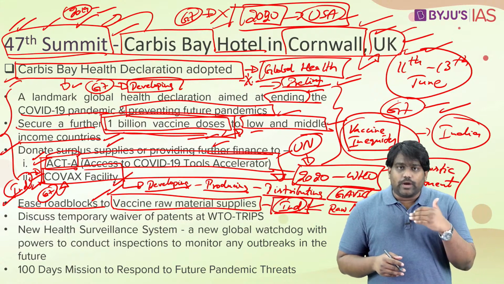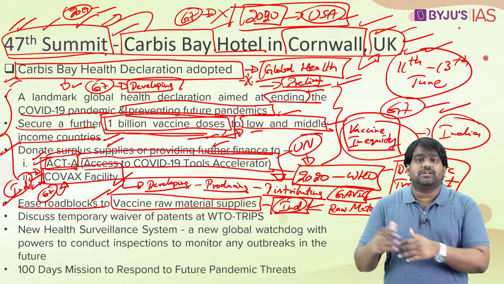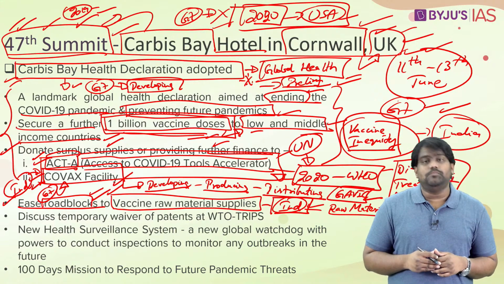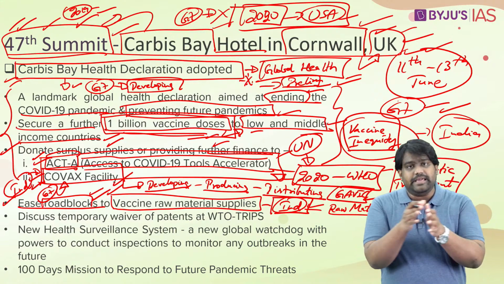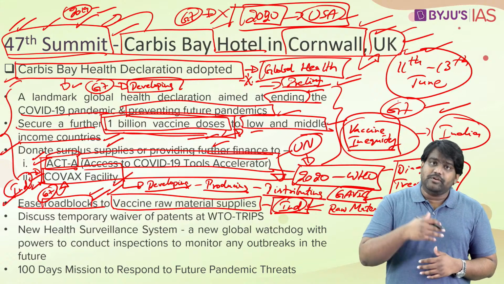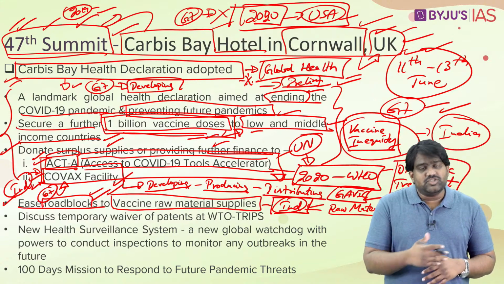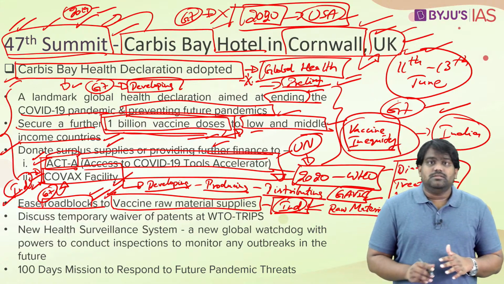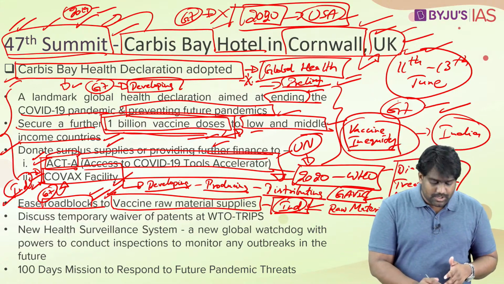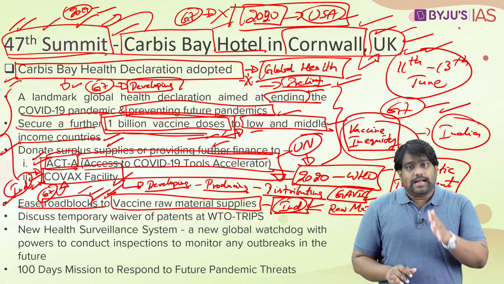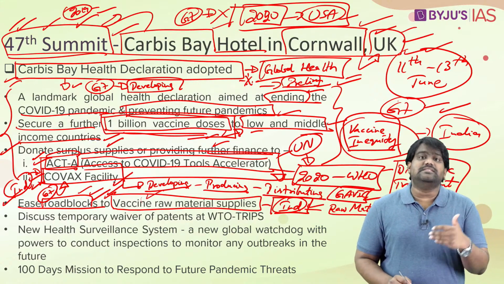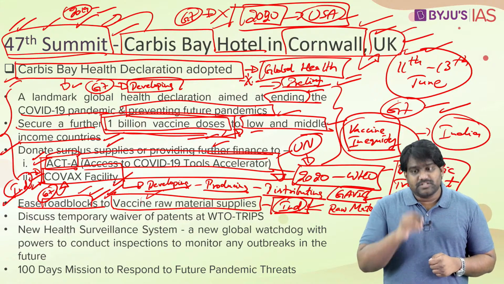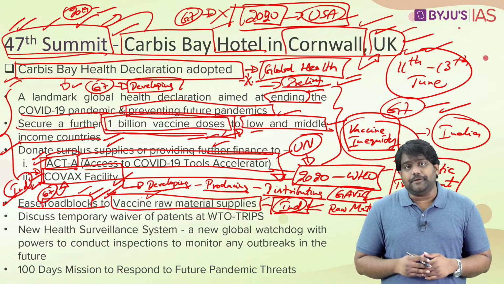India. So India appealed to countries like the US and other countries to relax these restrictions, to remove these export roadblocks, so that raw materials can be easily imported into India and we could quickly produce vaccines on a large scale. So this demand of countries like India has been met. G7 countries have started taking steps to erase these roadblocks and ensure that vaccine raw materials are provided on time to major producing countries like India. This is one of the important decisions that has been taken.